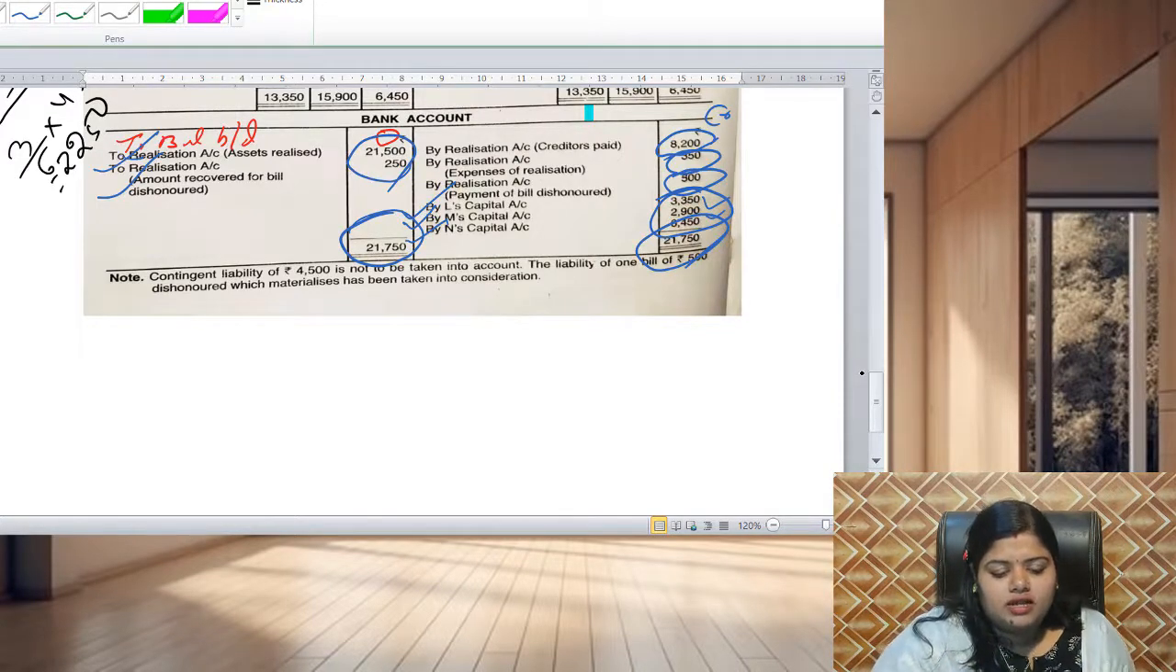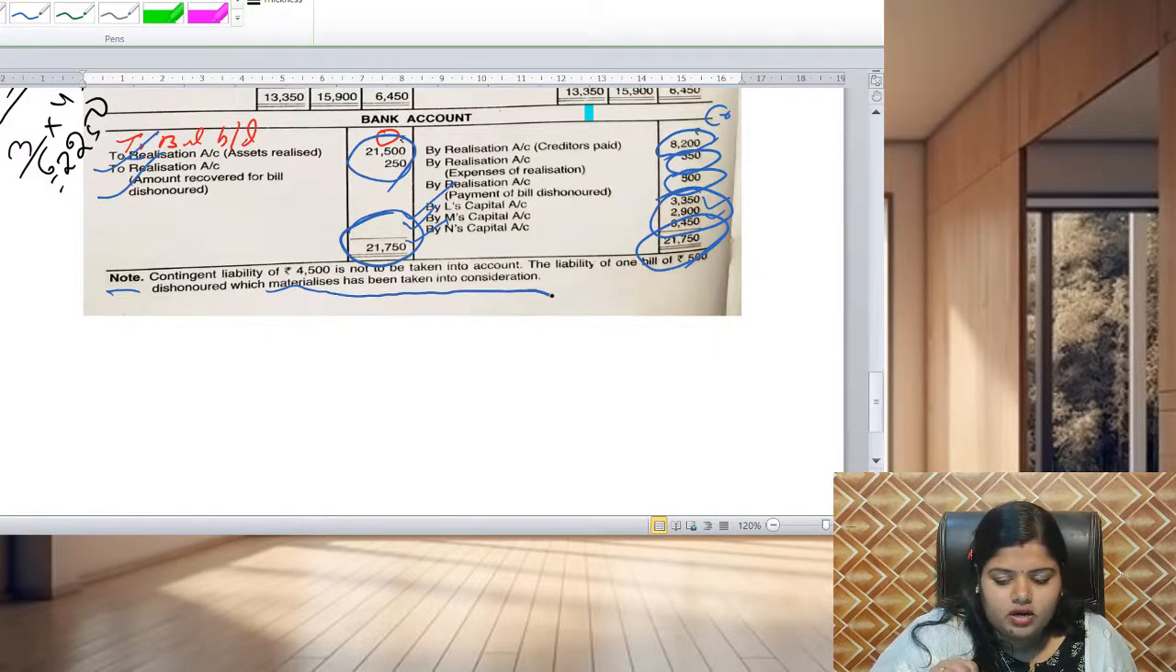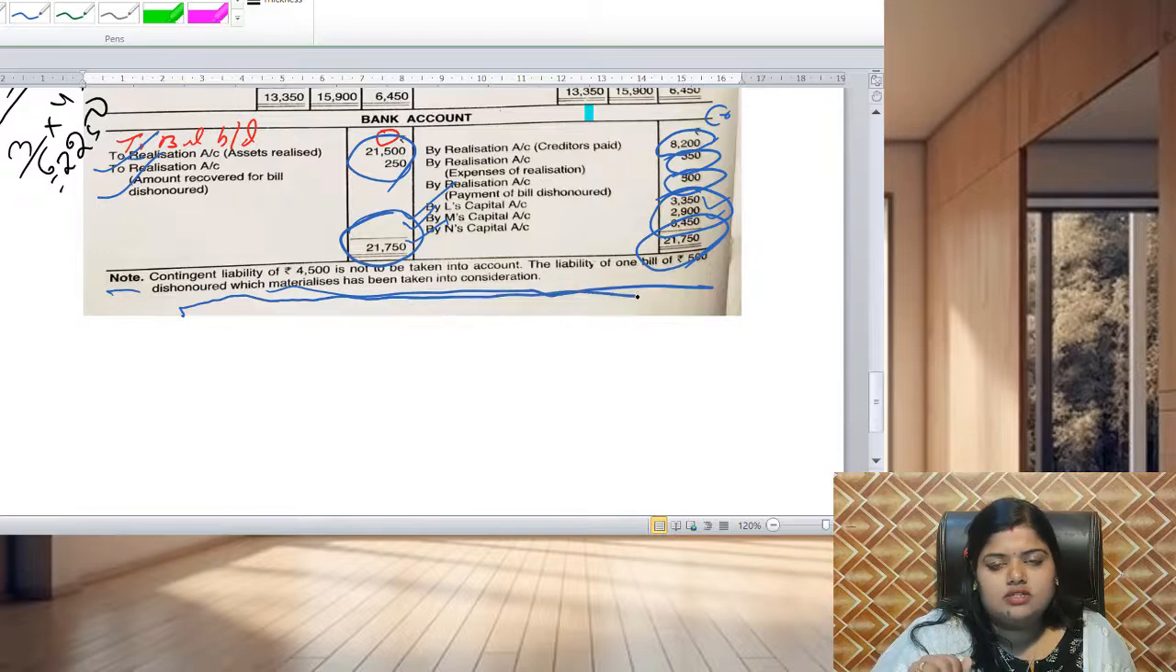So here you can see that, as I have mentioned, the contingent liability will not be displayed or written in the balance sheet or any account, but it should be written in the footnote of the balance sheet. So here you can see there is a note: contingent liability of rupees 4,500 is not to be taken into account. The liability of one bill of 500 dishonor which materializes has been taken into consideration.